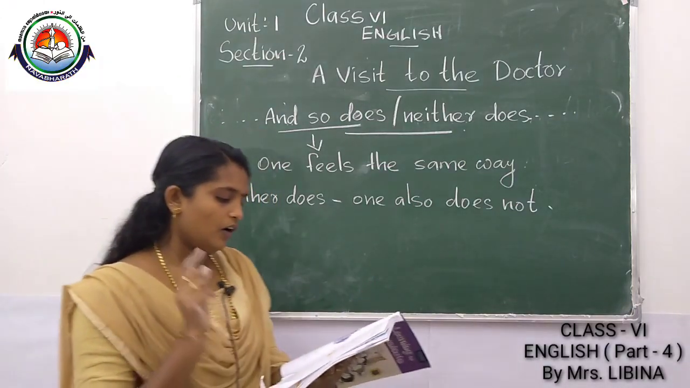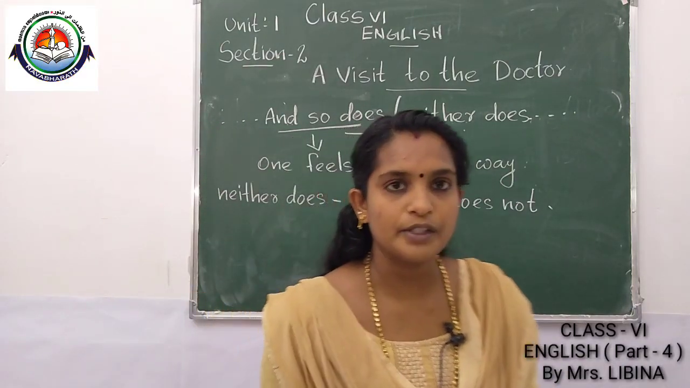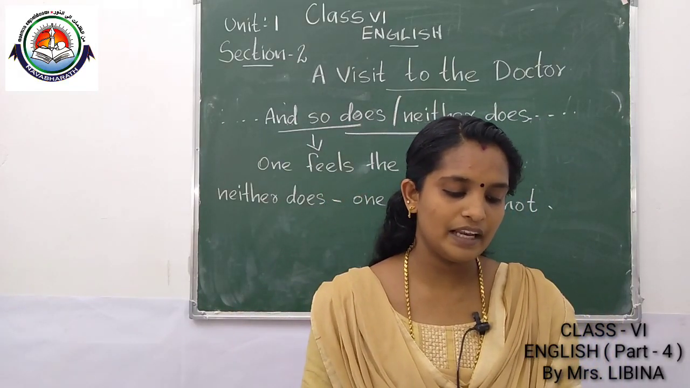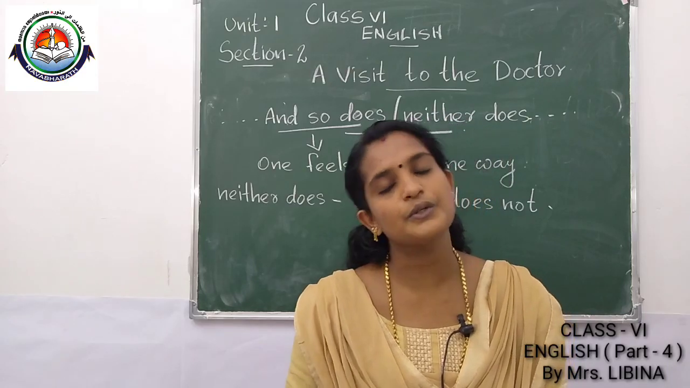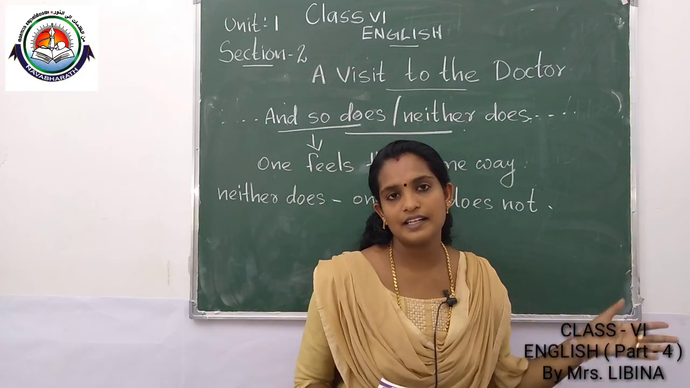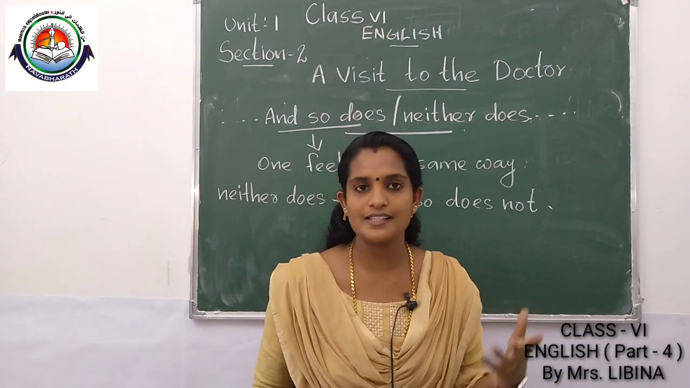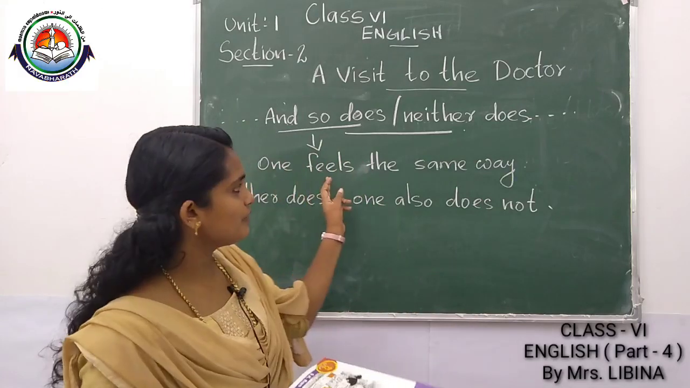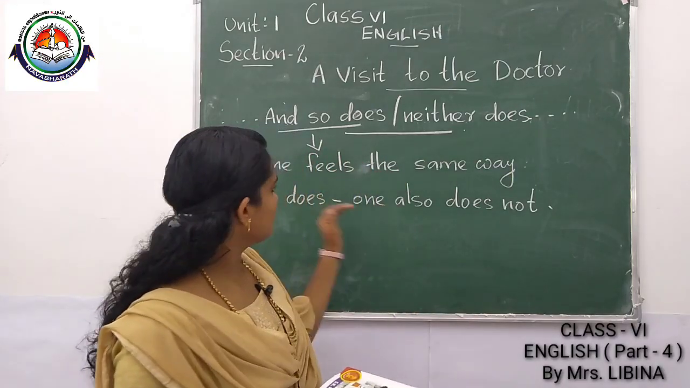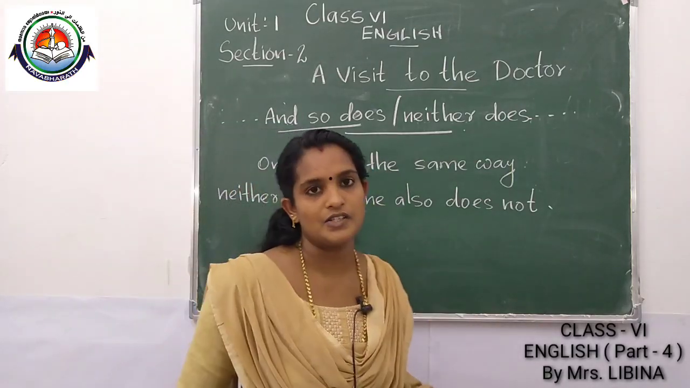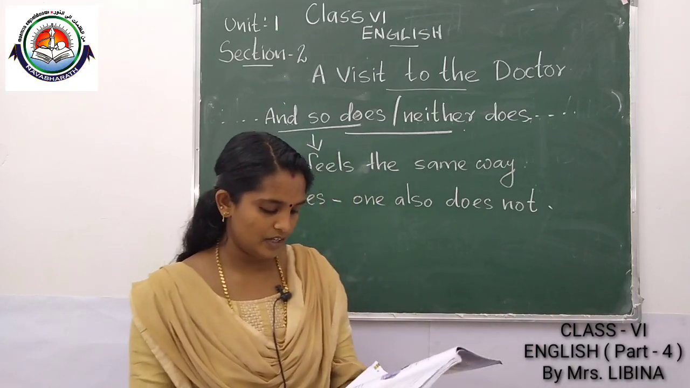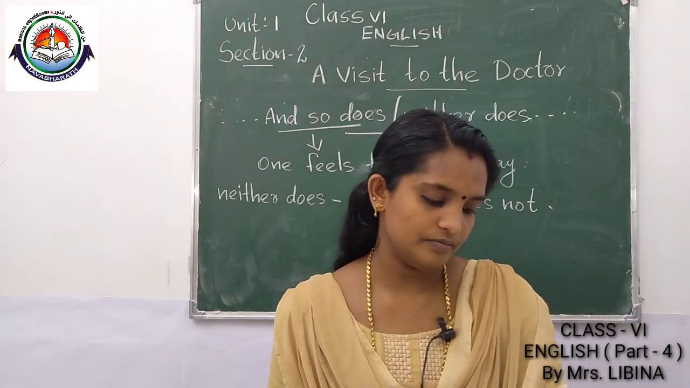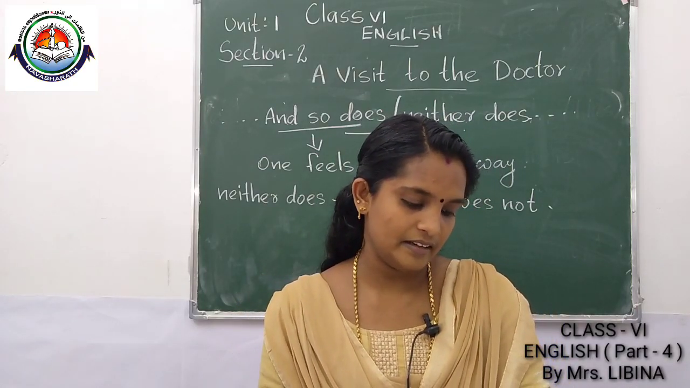All of you take page number 25. There you could see one box. Look at this table about the likes and dislikes of two friends. This and so does and neither does talks about someone's likes and dislikes. That means one feels the same way. And neither does means one also does not. That means to show the dislike. Two examples are given here. You have to look and see.